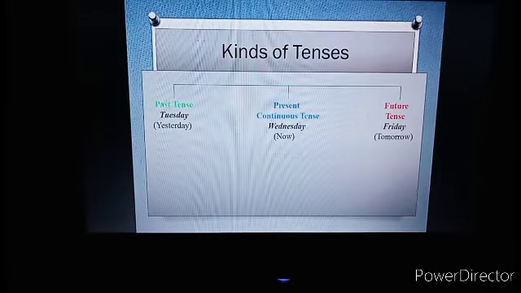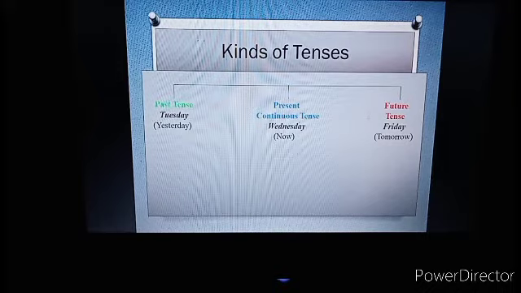There are 3 kinds of tenses. The first is past tense, and the second is present continuous tense, and then the third is future tense. Look at the time. Past tense, that's Tuesday. Present continuous tense, that's Wednesday. And future, that's Friday.